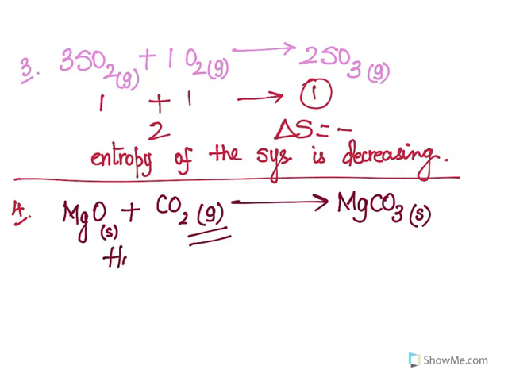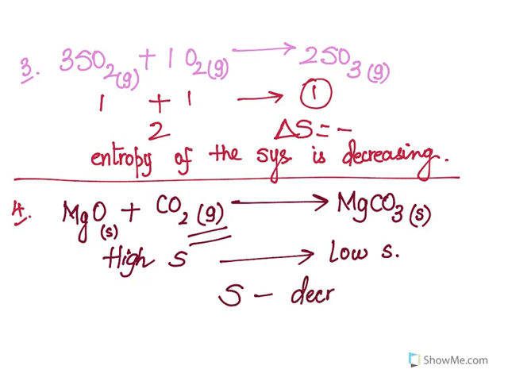So we can say that we are moving from a high S to a low S, hence S is decreasing. All right. On the next page, let's continue with a couple more.